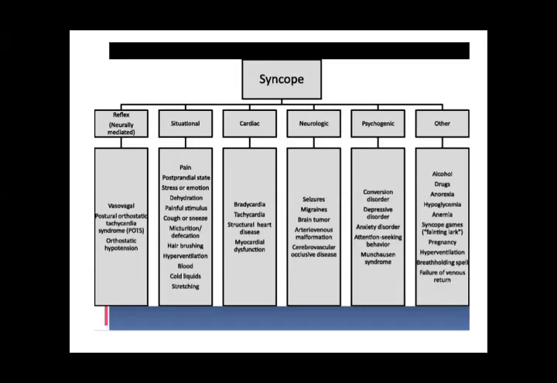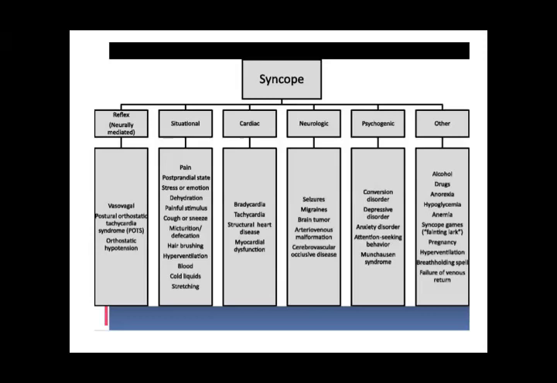Number 3 is cardiac syncope. This is related to bradycardia, tachycardia, structural heart disease, and myocardial dysfunction. Number 4 is neurological syncope, in which the factors responsible are seizures, migraines, brain tumors, arteriovenous malformation, then cerebrovascular occlusive diseases. They come under the heading of neurological syncope.